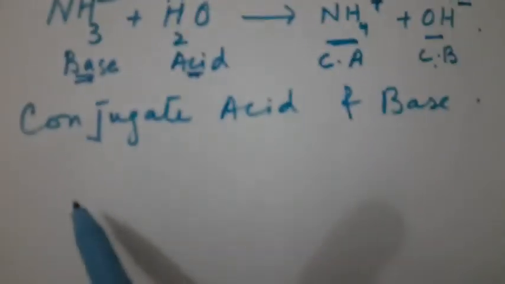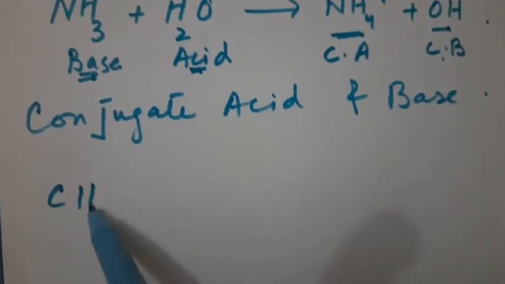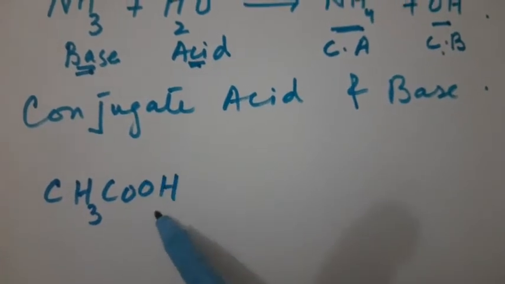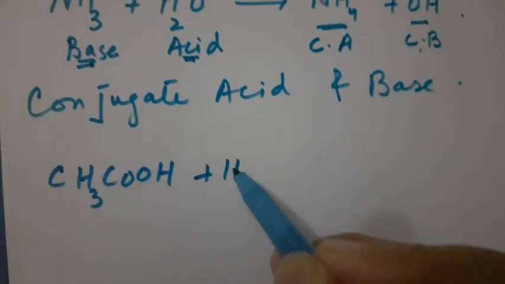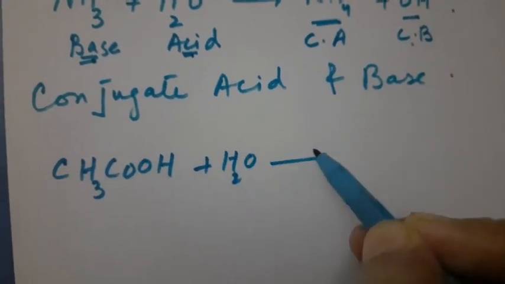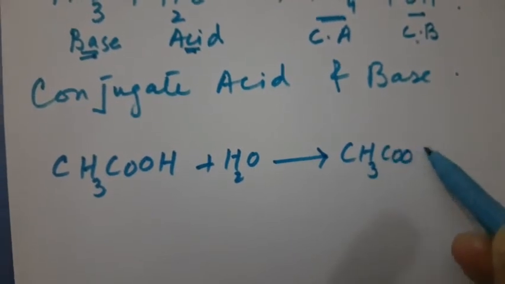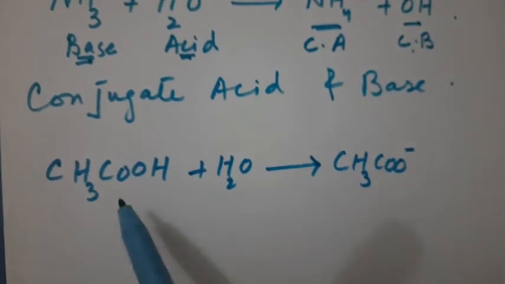Now moving toward another example, right? For example, we have CH3COOH, a weak acid, acetic acid, right? When it reacts with water, it will give you CH3COO-. Now look at this.